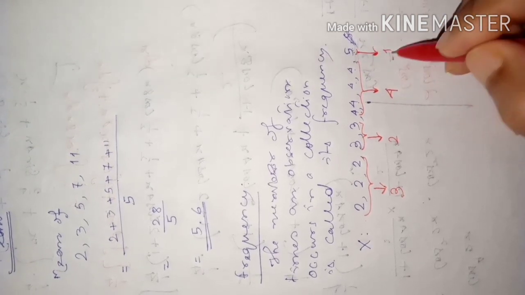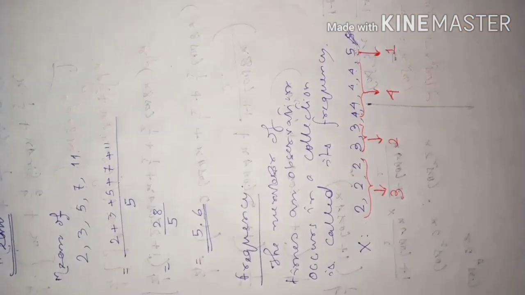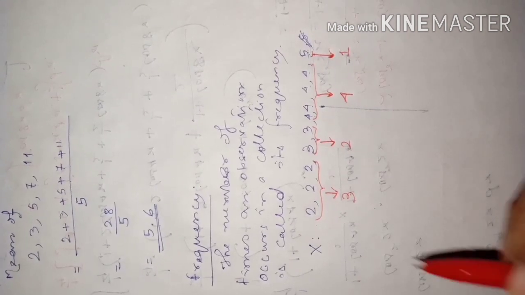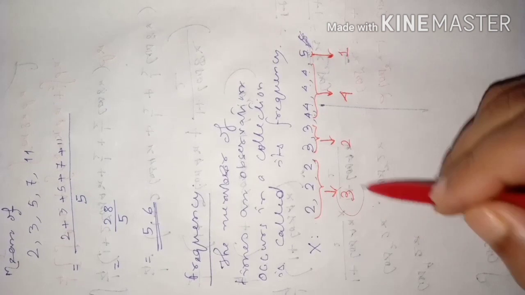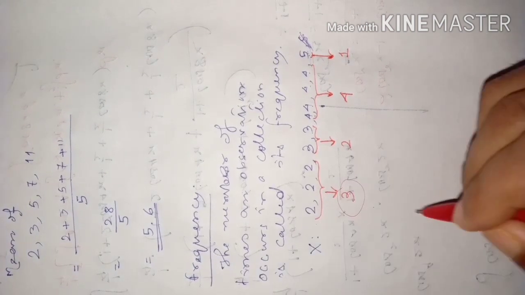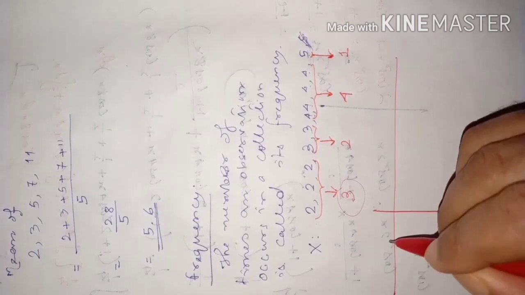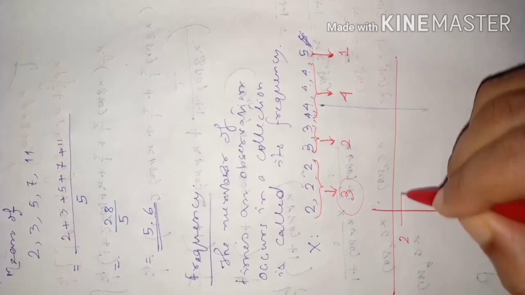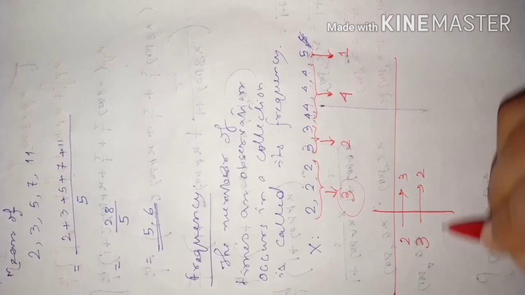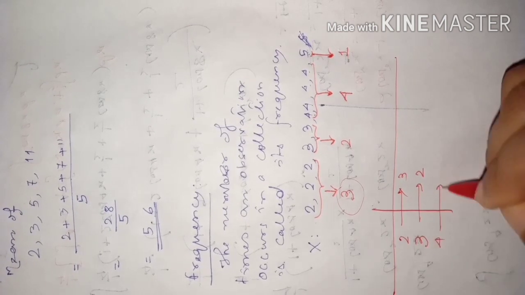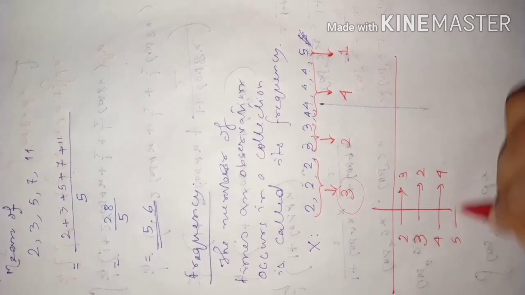So 2, its frequency is 3; 3, its frequency is 2; 4, its frequency is 4; 5, its frequency is 1. So frequency means how many times you have repeated one particular number. If I ask you what is the frequency of 2, you have to say it is 3. The frequency of 3 is 2, the frequency of 4 is 4, the frequency of 5 is 1.